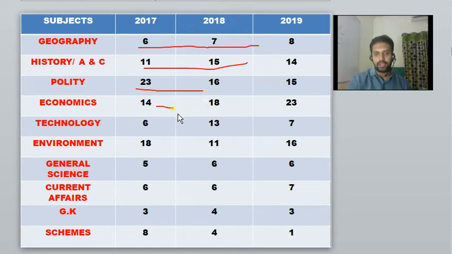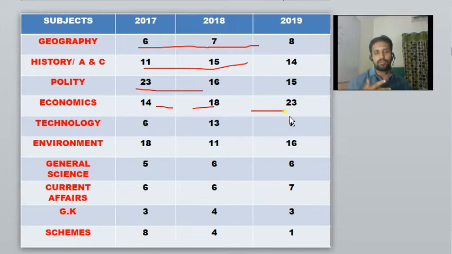Economics: 14 was there, then 18 and 23. If you see the last 3 years, economic questions have been on the rise. Why? Because we are in the age of economy and the age of technology. Technology and economy are the main pillars of a country's advancement.